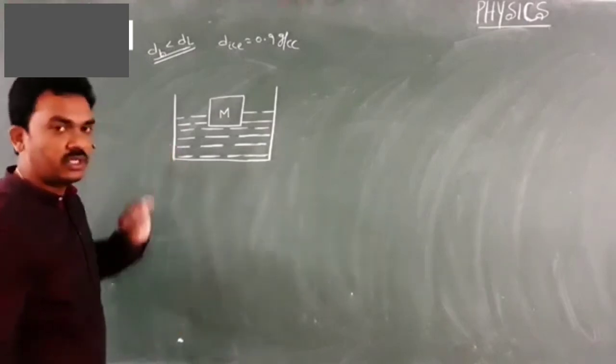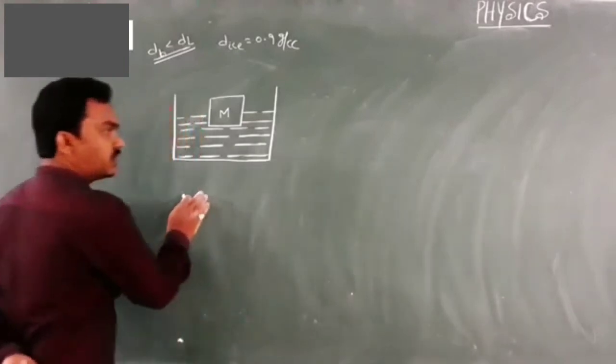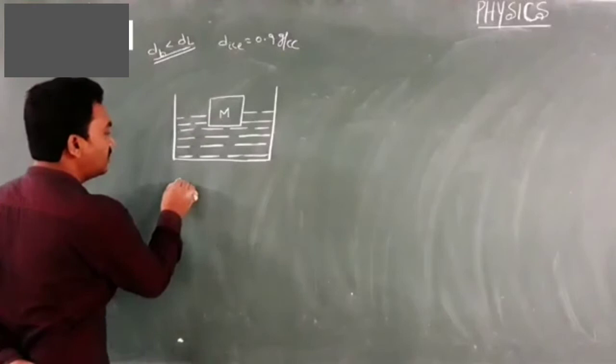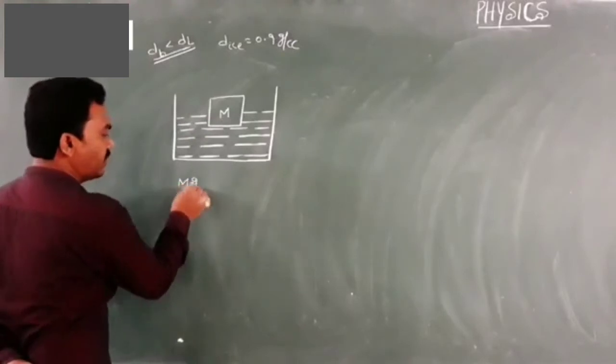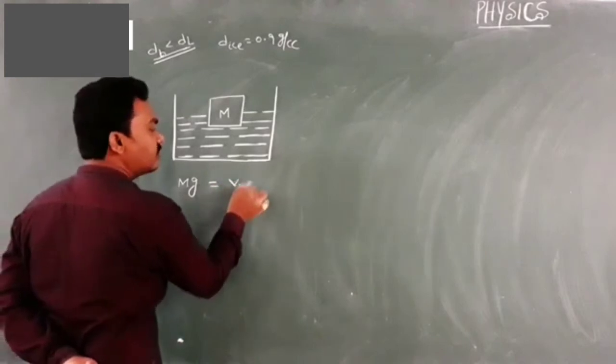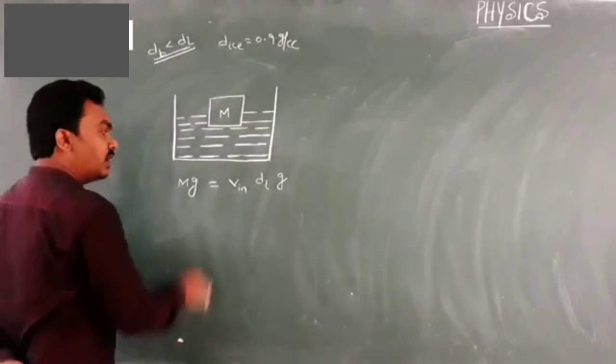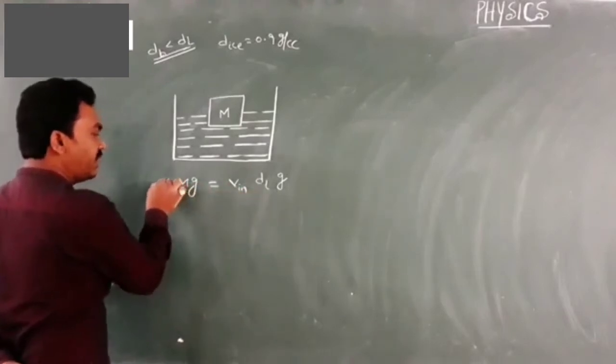So here is an ice block floating in a liquid. Whenever ice block is floating in a liquid, immediately my equation is down thrust equal to up thrust. Means mg, weight of the body, equal to up thrust Vin into dl into g. Let me cancel g on either side. This is the main equation.